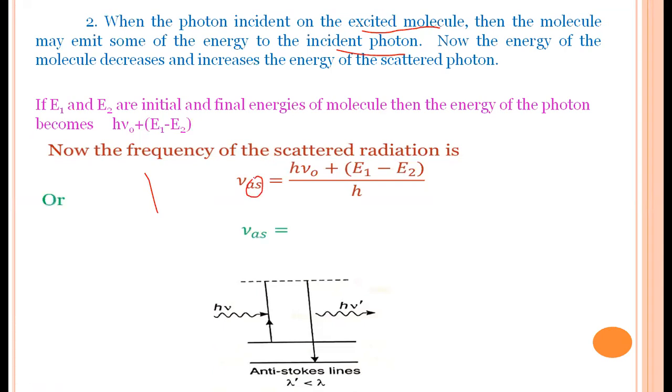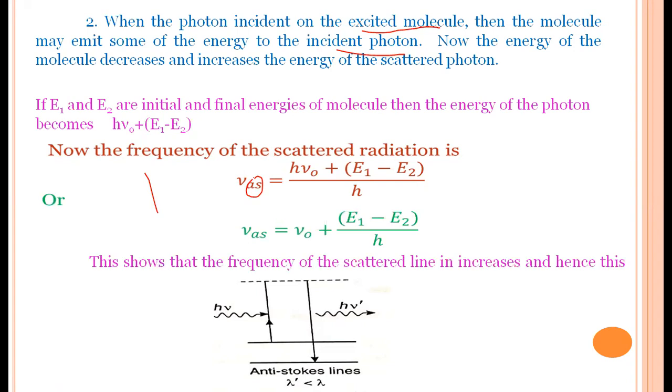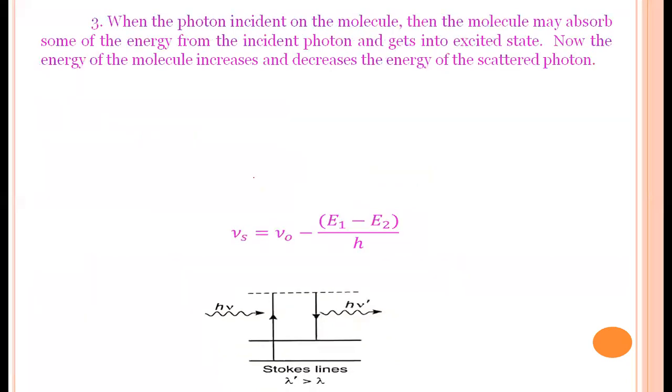And the third case: when the incident photon is incident on the material, it gives some of its energy to the molecule.